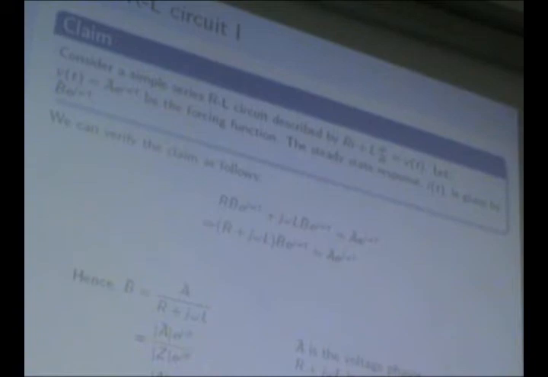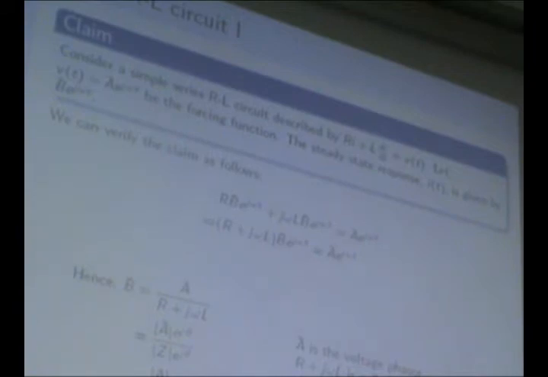So now let's introduce a notion of impedance. That's another term which you have to just get used to. So consider a simple series RL circuit which is described by Ri plus L di by dt is equal to V of t. L di by dt is the voltage across the inductor, and Ri is the voltage across the resistor.